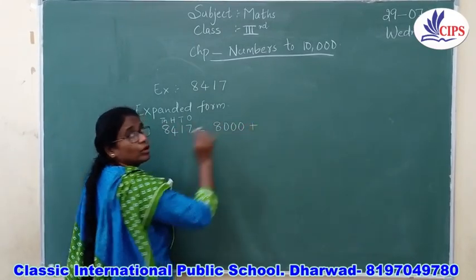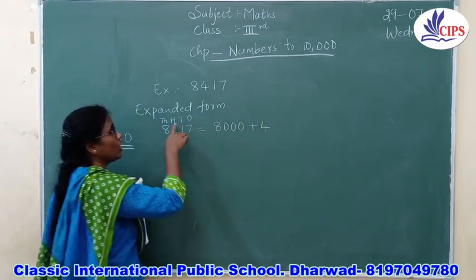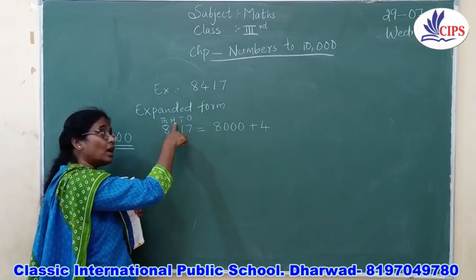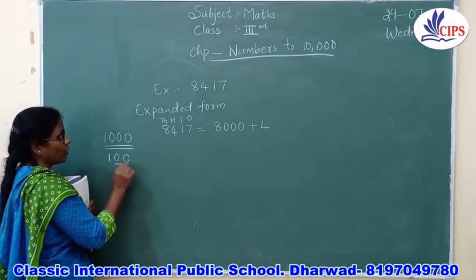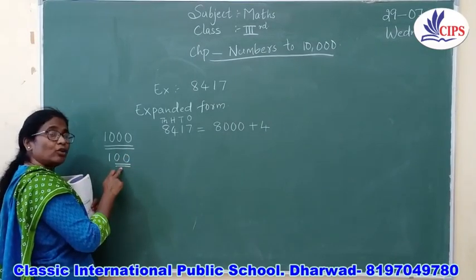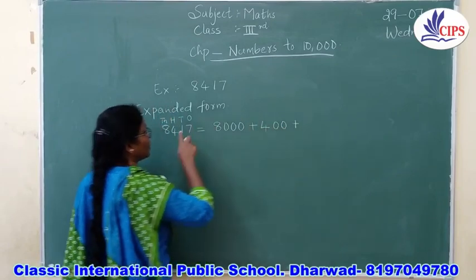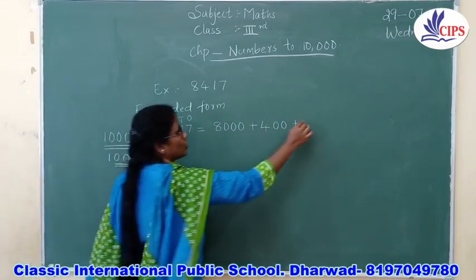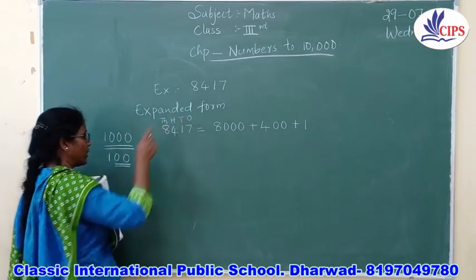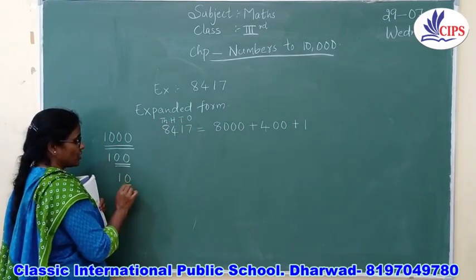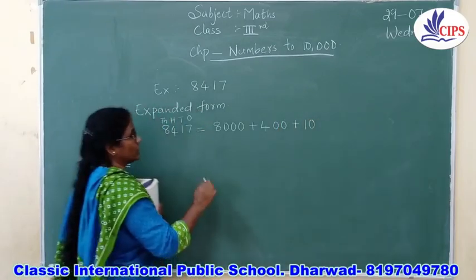Now you are going to put an addition sign. Now 4. You are going to write the 4. Now 4 is in which place? It is in the hundreds place. So in 100 how many zeros will be there? There will be 2 zeros. So you are going to write 2 zeros. Then again what is the number here? 1. So you are going to write 1. Now 1 is in which place? It is in the tens place. So in tens how many zeros are there? Only 1 zero. That is, you are going to write 10.